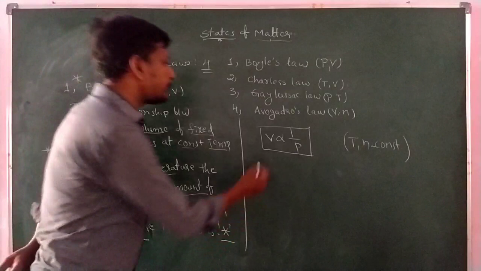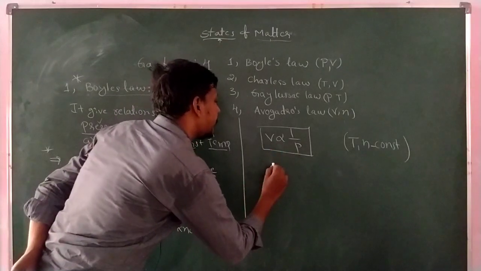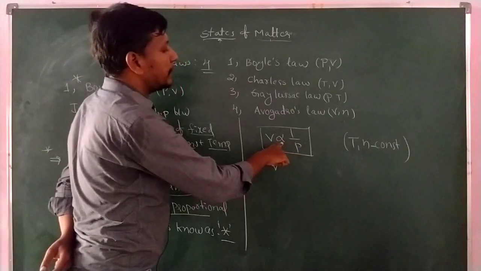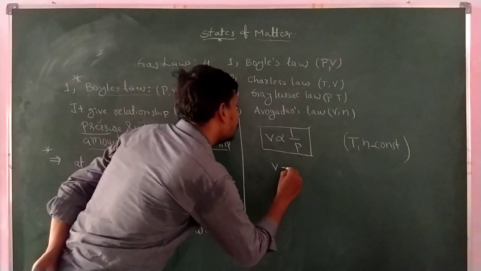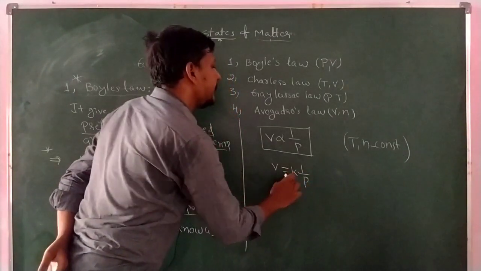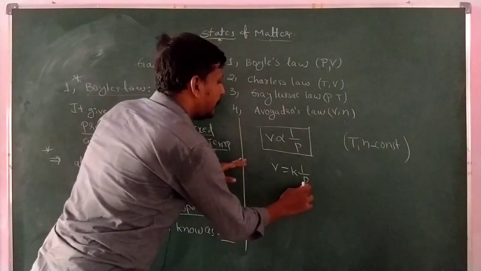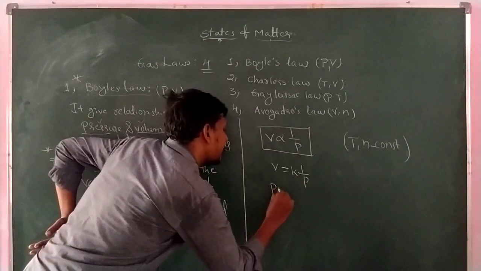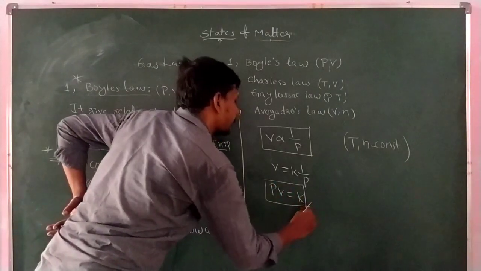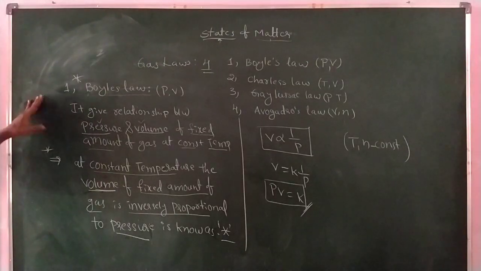Next, continuing, here we are removing the proportionality and putting a constant k. I am writing V is equal to k times 1 by P. The pressure term P moves to the left hand side, so PV is equal to constant. This is the most important equation, PV is equal to constant. Note it down.